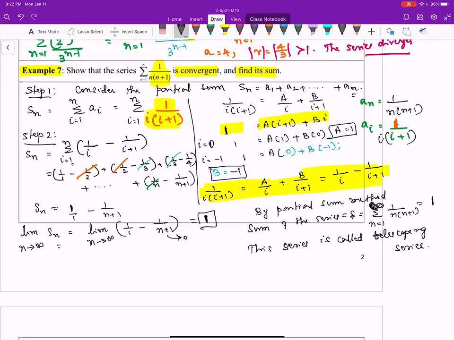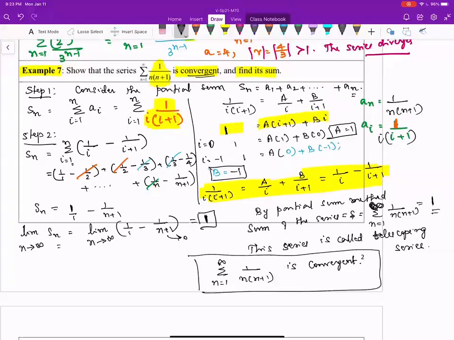In the earlier example, because the limit exists, we should also conclude that the series 1 over n times n plus 1 is convergent, because we have a finite limit equal to 1, the limit of the partial sum, and that becomes the sum of the series. Because the sum exists as a finite number, the given series is a convergent series.